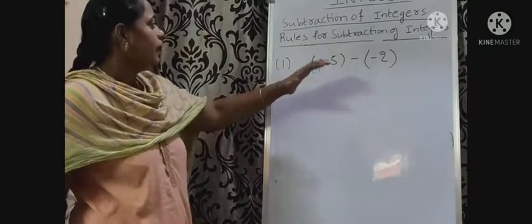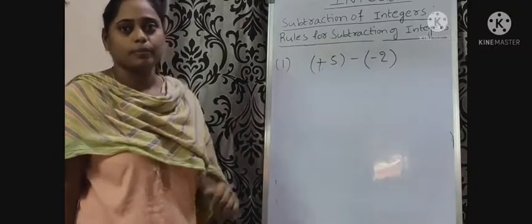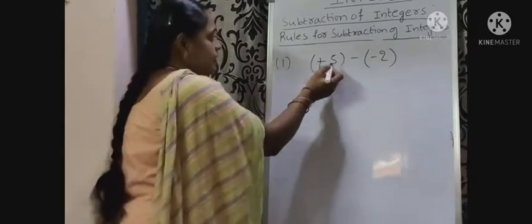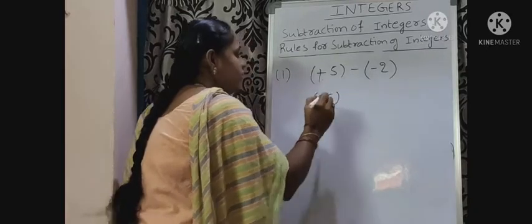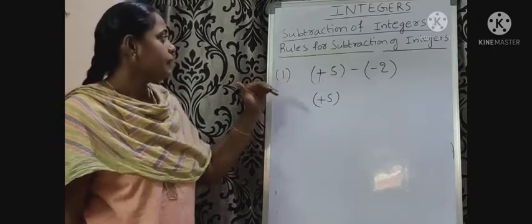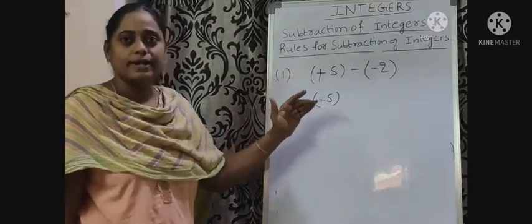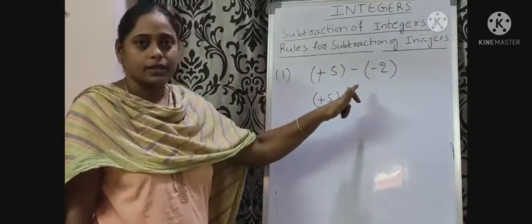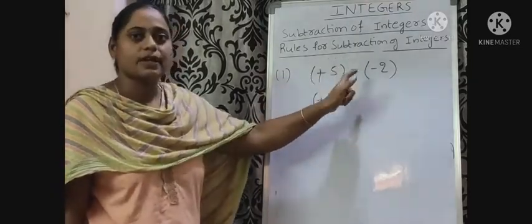First, we have to convert the subtraction problem into an addition problem. How? Keep the first integer as it is. What is the first integer? Plus 5. This is step 1: keep the first integer as it is. So keep plus 5 as it is. Now convert the operation subtraction to addition.